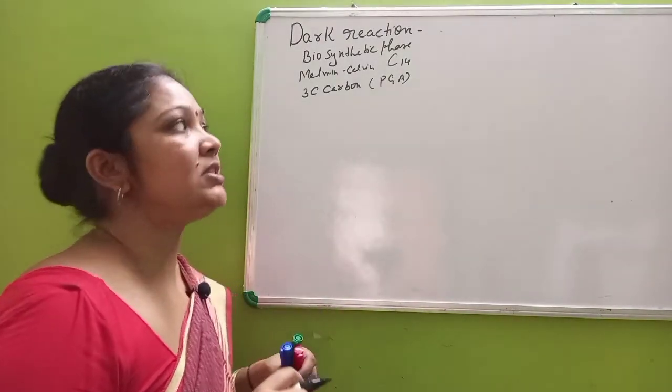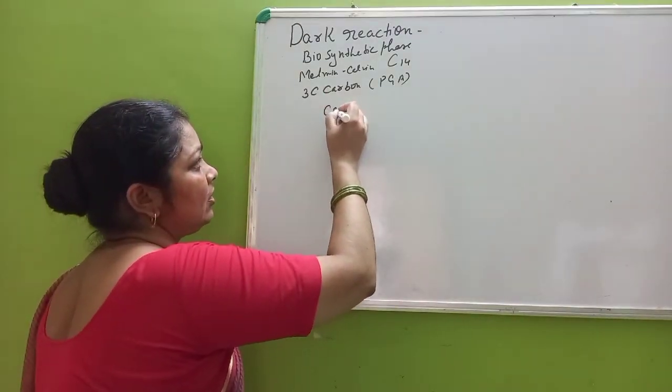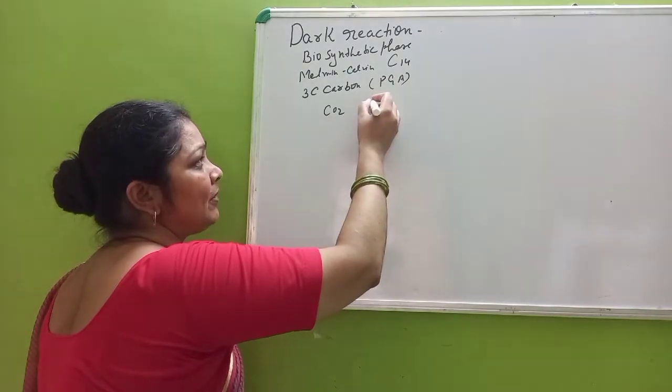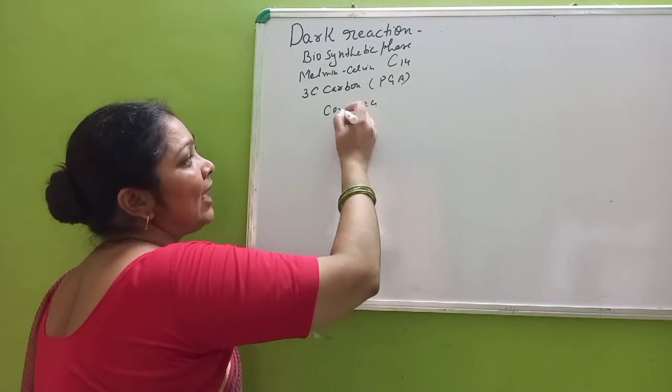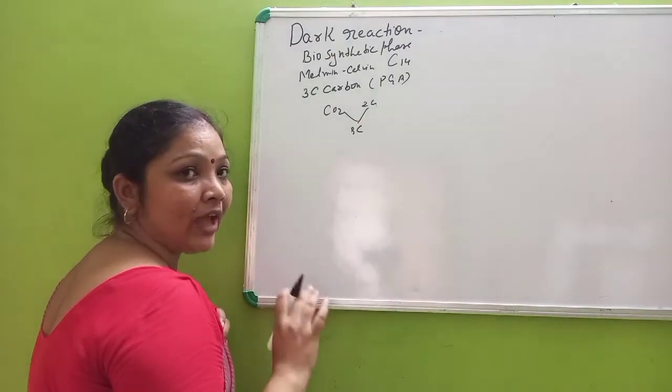Previously it was believed that the 3-carbon compound is formed when 1 carbon from carbon dioxide combines with a 2-carbon compound present in the plant. But actually this does not happen.